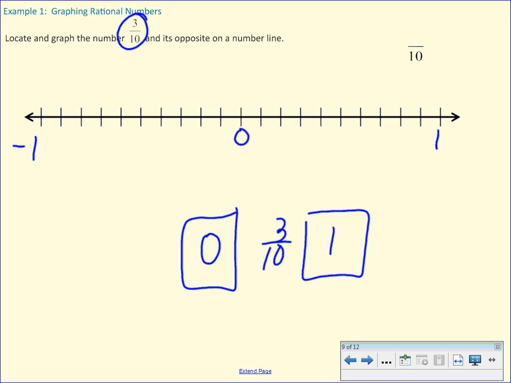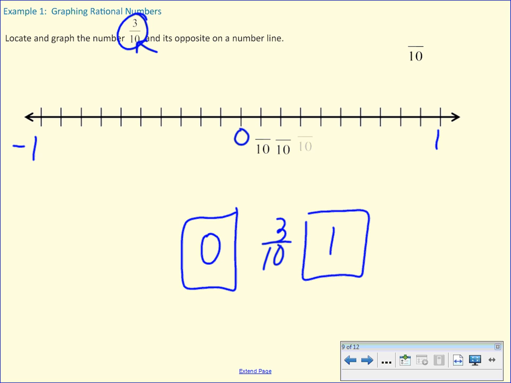How should I separate? What units should I use when I'm labeling my number line? 1? Well, no, each tab should be 1/10. 1/10? Why do we want to use 1/10? Why am I going to break this up into 10 pieces? Right, this is actually thinking back to our tape diagrams, how we were going to separate our tape diagrams. So because our fraction was in tenths, we're going to label our number line in tenths.